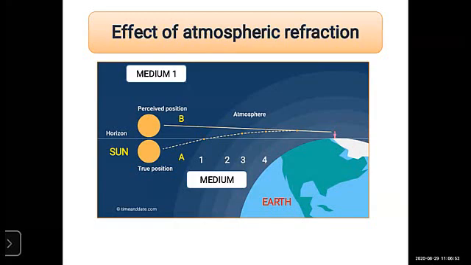sunlight rays are refracted in a curved path. Look at the diagram. It shows the curved path, right? So that curved path reaches towards the earth due to the refraction. It is refracted and those rays reach the earth. And we can see the sun even before and after the sunrise or sunset.